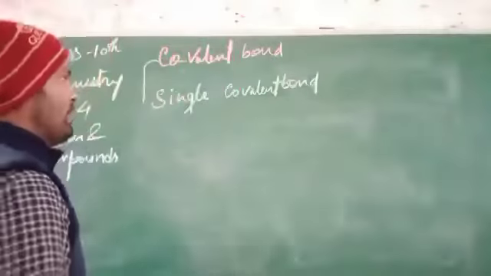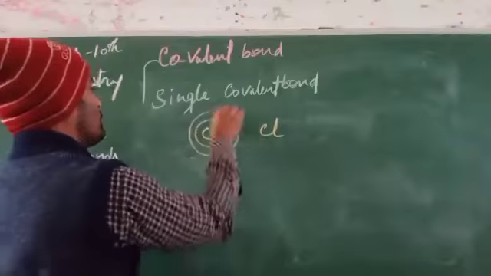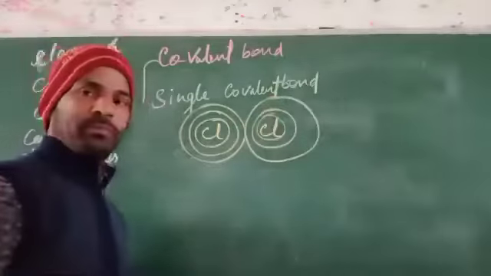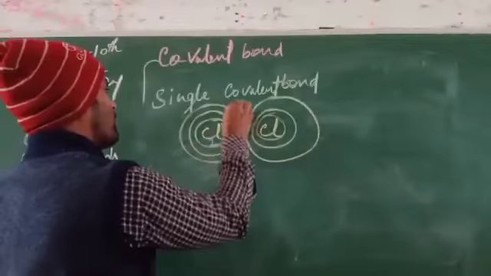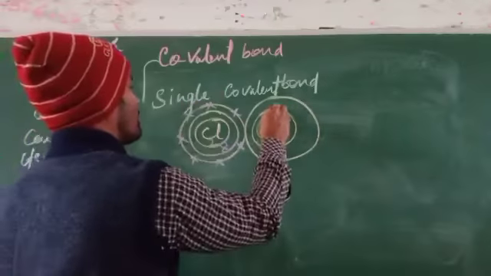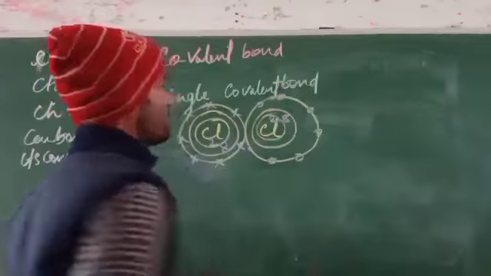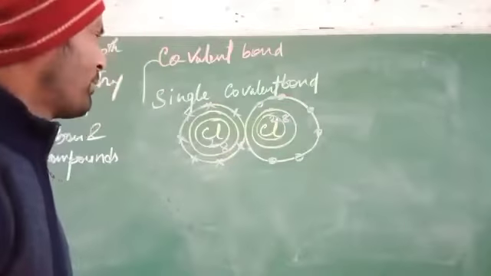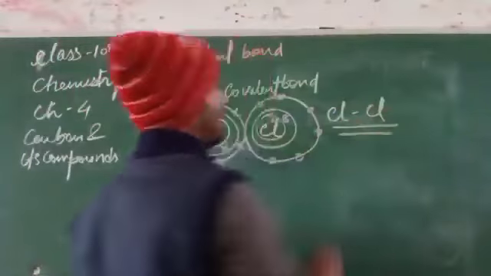In this case, we write chlorine and chlorine. The number of electrons is 2, 8, 7, so there are 7 electrons in the outermost shell of each chlorine. If they bond to one another, this forms a chlorine single covalent bond.